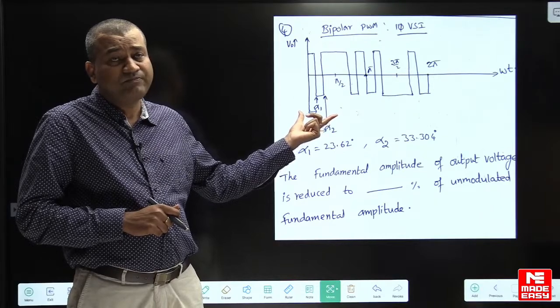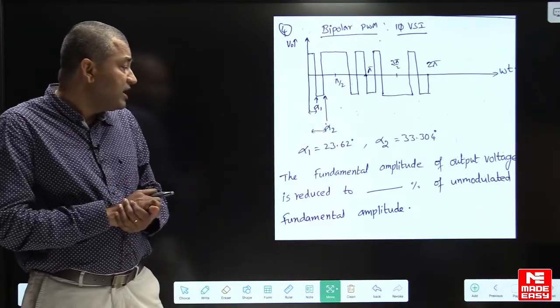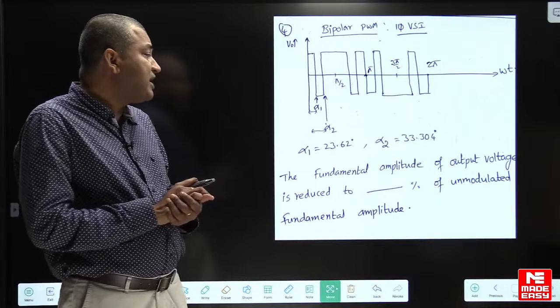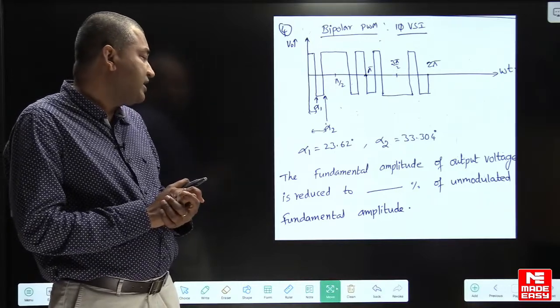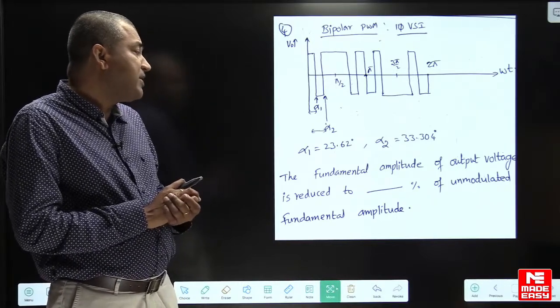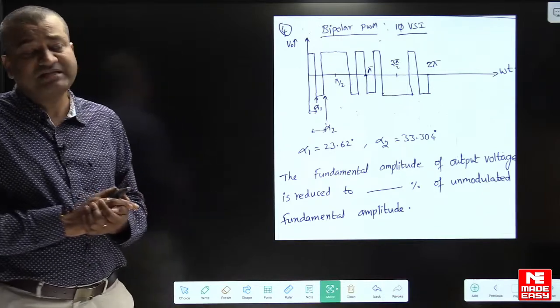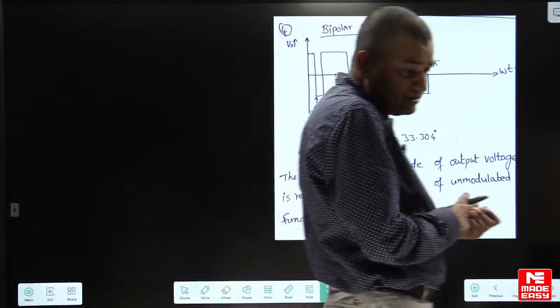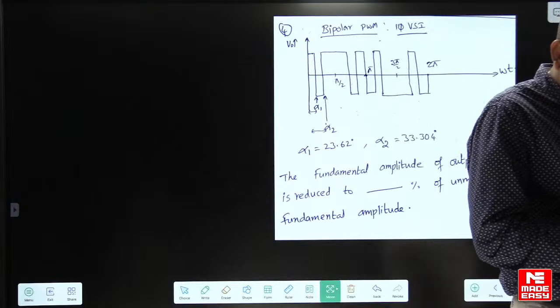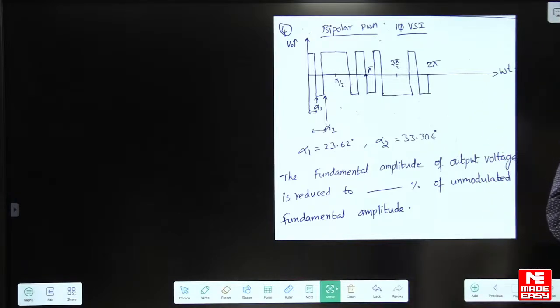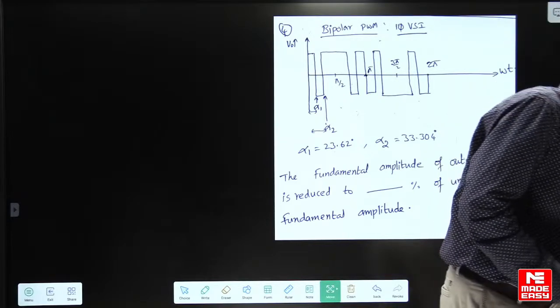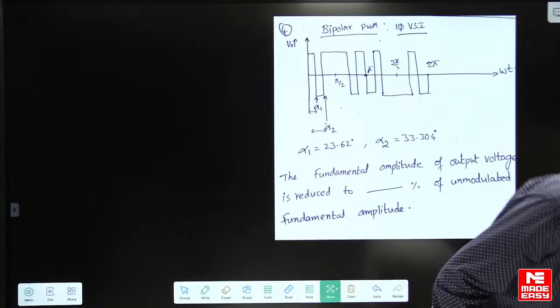Here we have to find out the fundamental amplitude of output voltage when you compare with unmodulated waveform. This is also a very easy question. Yes, try this. Guys, make it fast.